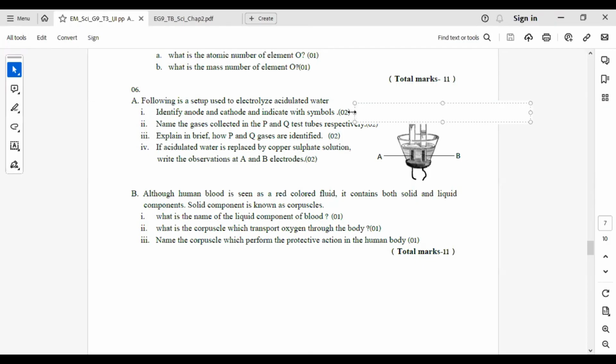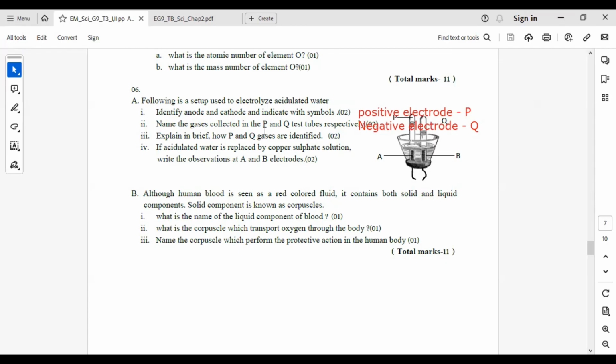Here the positive electrode is P and the negative electrode is Q. Positive electrode is P and negative electrode is Q. Don't think of the words anode and cathode. We will name them as positive electrode and negative electrode.